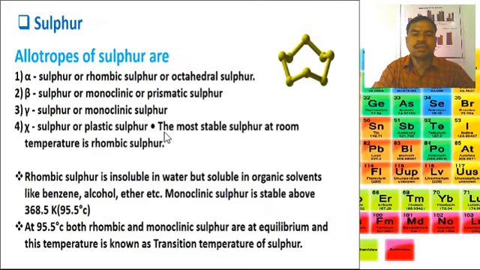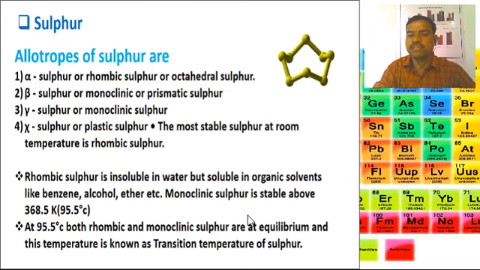Then sulfur. The allotropes of sulfur are alpha sulfur or rhombic sulfur or octahedral sulfur, then beta sulfur or monoclinic or prismatic sulfur, gamma sulfur or monoclinic sulfur, and plastic sulfur. The most stable sulfur at room temperature is rhombic sulfur.